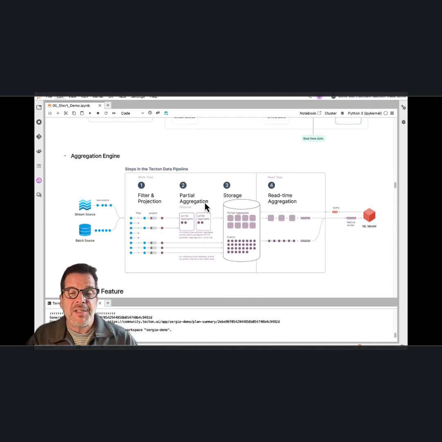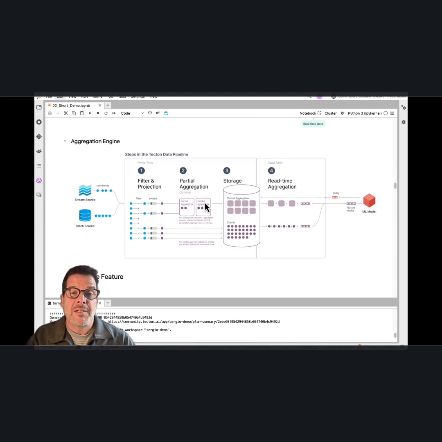By using aggregate features, you engage Tecton's aggregation engine, which has been designed to deal with any time window very efficiently. It automatically uses incremental partial aggregation that handles large data volumes using less compute and less storage, which lowers the cost while still serving fresh features in milliseconds.